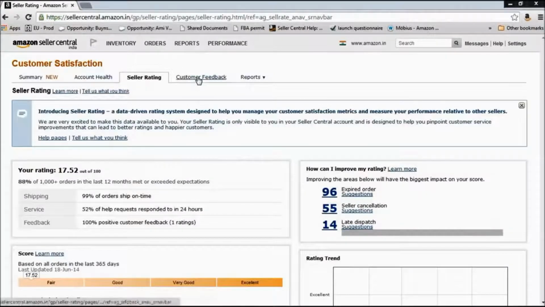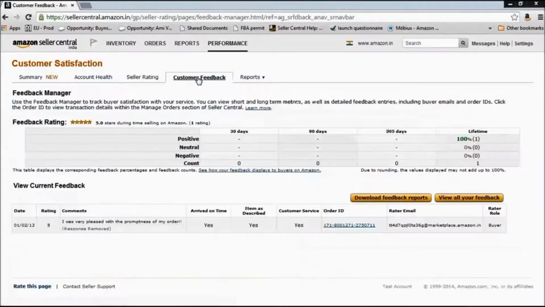The next tab that we have here is customer feedback. This is where all the feedback, positive, neutral, negative, is displayed. Now feedbacks are very important because these feedbacks are also displayed to your potential customers on Amazon, and depending on how many positive or negative feedbacks you have, your chances of receiving future orders might vary.